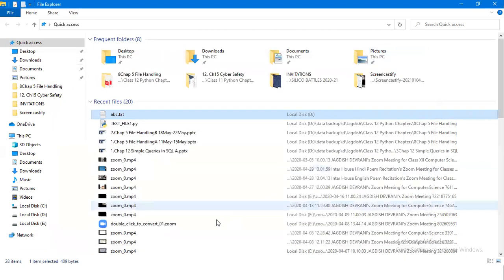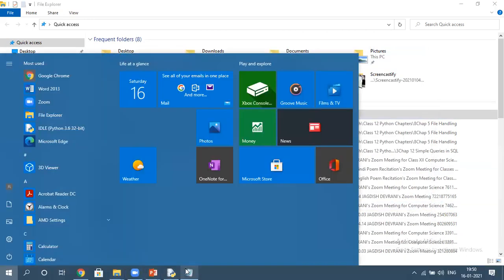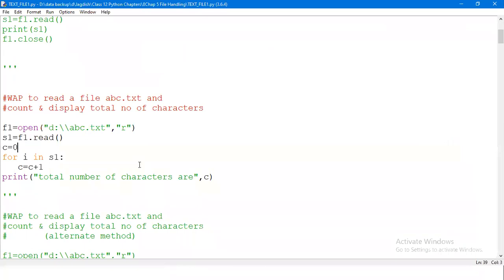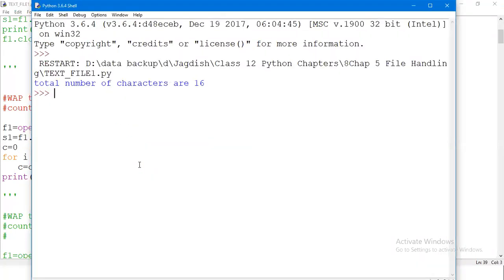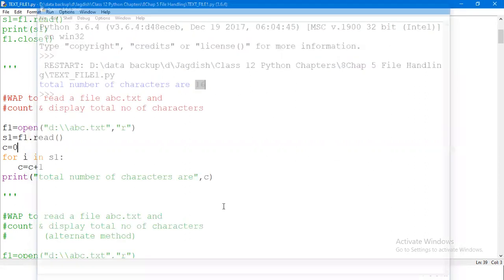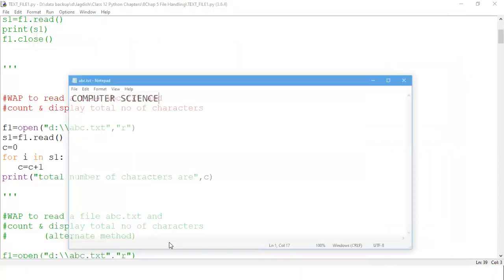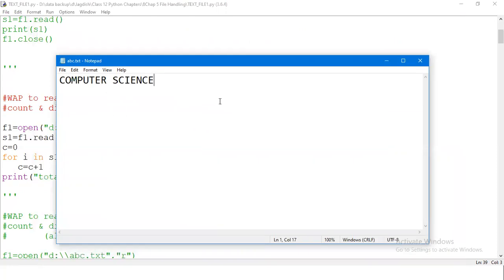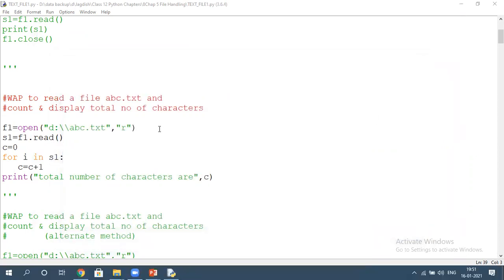Okay, close this, minimize it, open my Python programs again, execute it, and you can clearly see the total number of characters are 16. Okay, total number of characters are 16. So accordingly, it displays these many characters. Was it containing 16 characters? We'll just count it. 1, 2, 3, 4, 5, 6, 7, 8, 9, 10, 11, 13, 14, 15, 16 characters are there. So that's why it was displaying 16 characters, right?